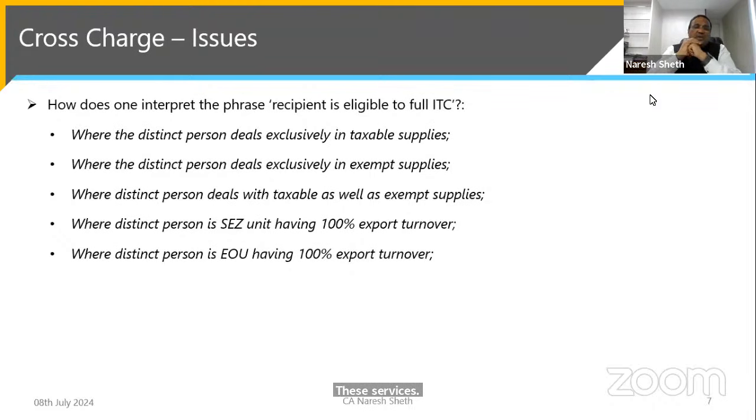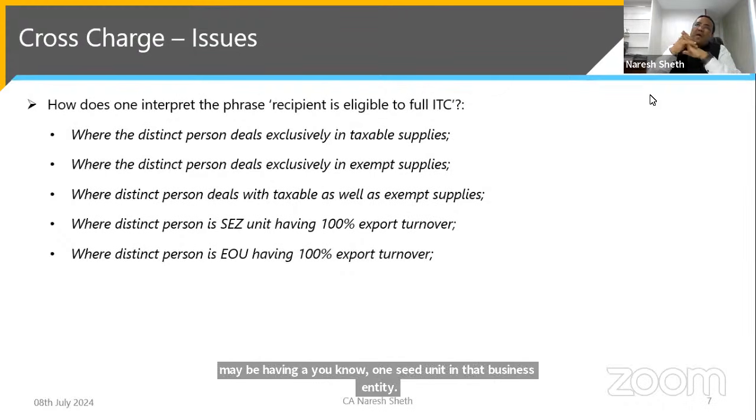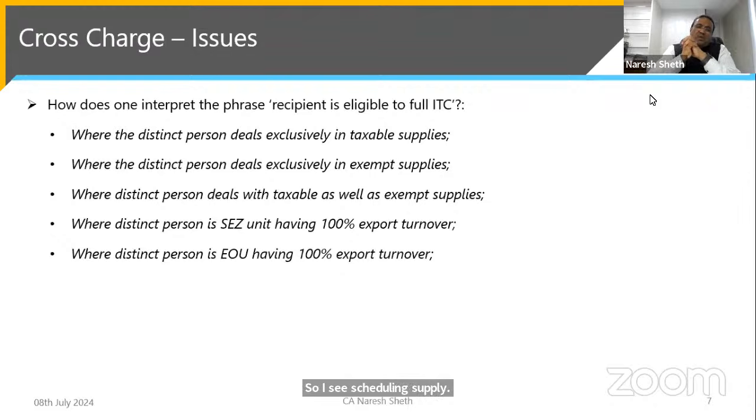Where the distinct person is an SEZ unit having 100% export turnover, you may have one SEZ unit in that business entity. You can make the supply to the SEZ unit without payment of tax, provided the services you are providing are covered under authorized operations.